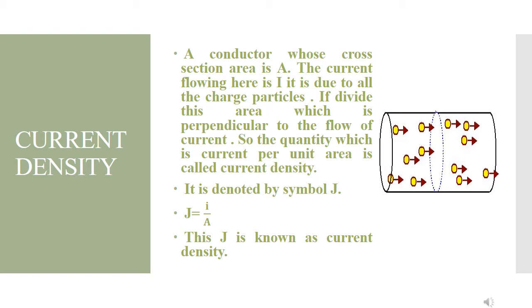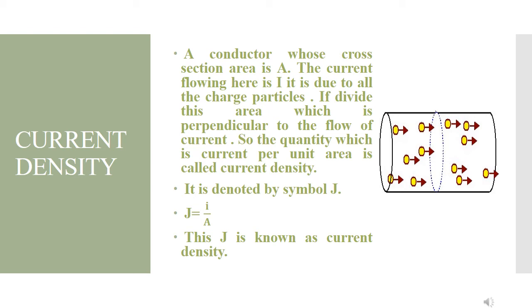The word density we use whenever we find a certain quantity for a unit area, a unit length, or a unit volume. Like mass per unit volume is density. Similarly, charge per unit volume is known as volumetric charge density. Charge per unit area is areal charge density.